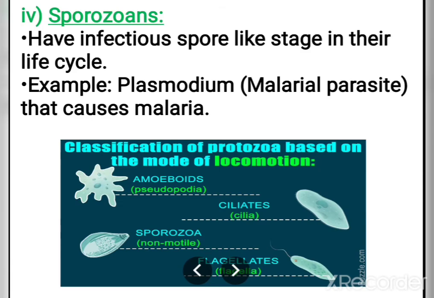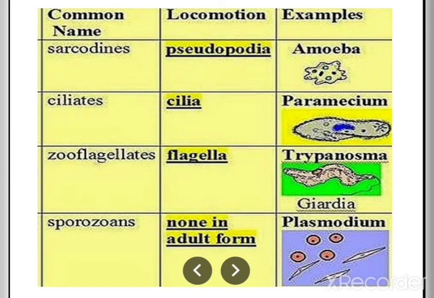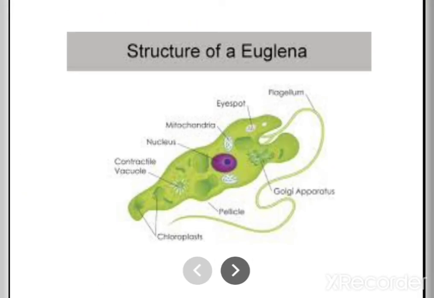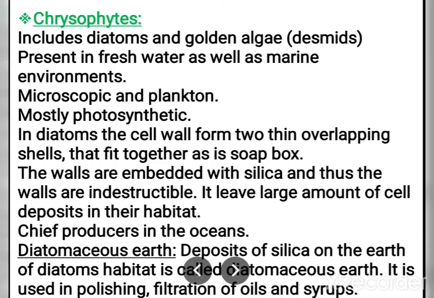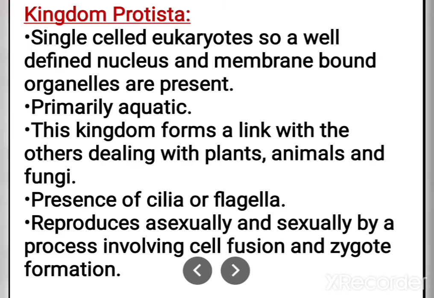So like that we studied different types of protozoa: first amoeboid protozoan, next the ciliated and flagellated protozoans, then sporozoans. Examples are amoeba, then Paramecium, for flagellated Trypanosoma, and Plasmodium is an example for the sporozoans. When you observe, this entire protista can be divided into different categories.